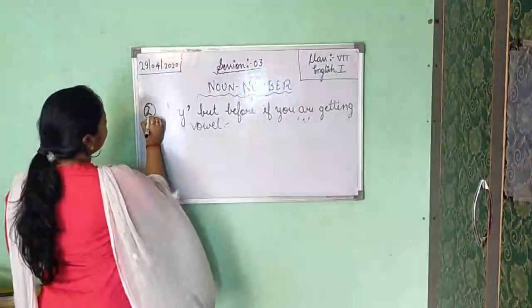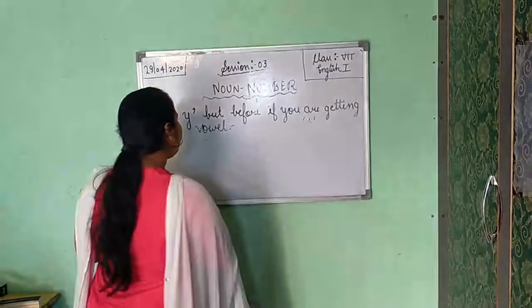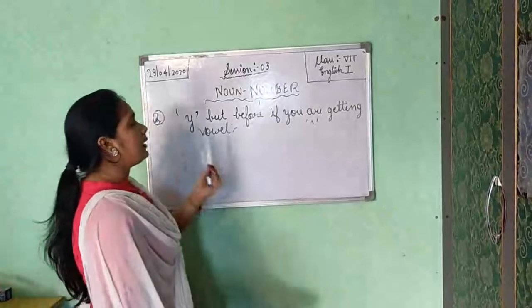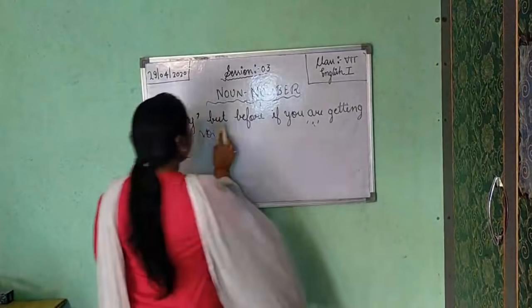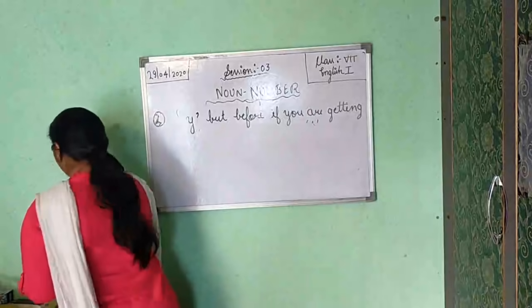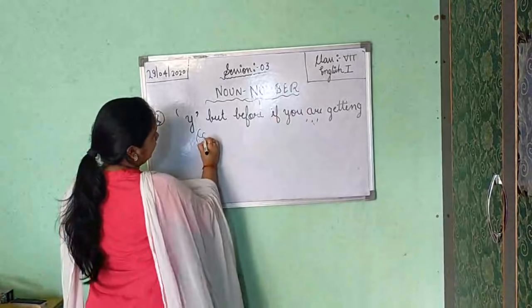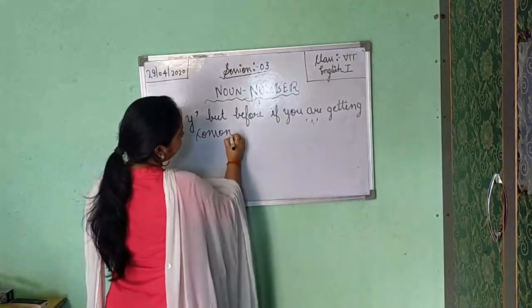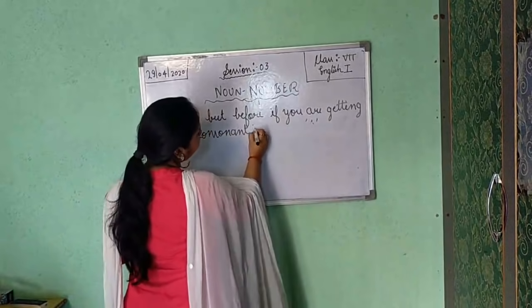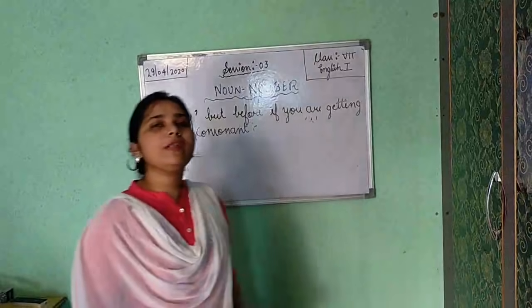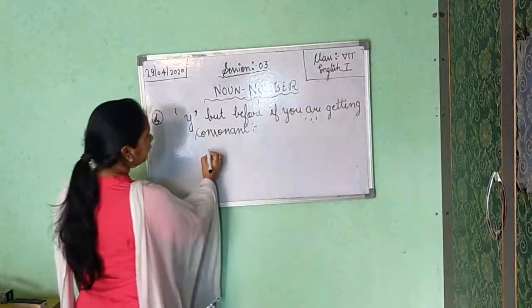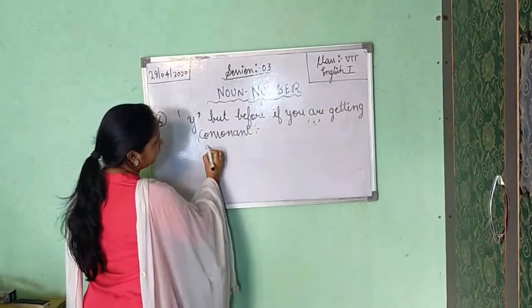next thing is the third one, y. If you are getting y in the last, okay, but before, if you are getting any consonant, if you are getting y in the last, but before that, if you are getting any consonant, so what will you do for making plural number? Which rule you will use? Now see. For example,